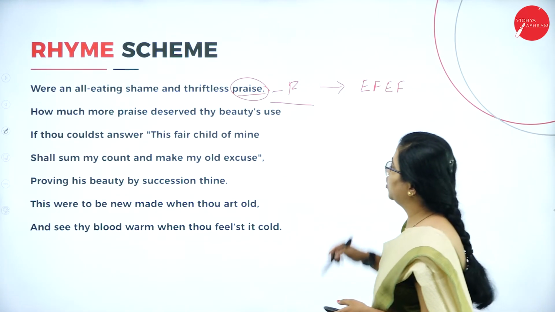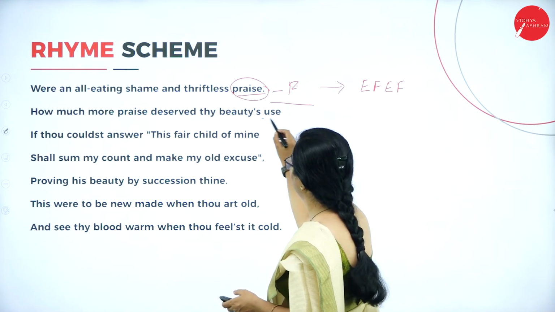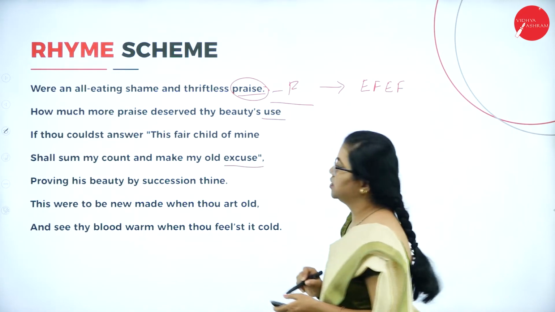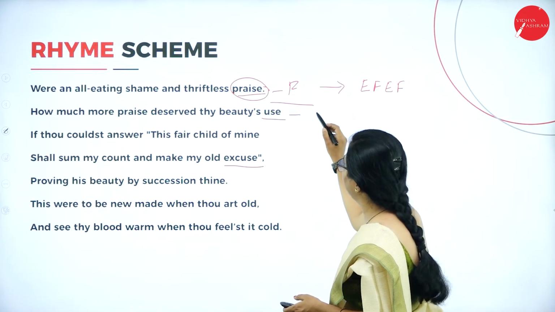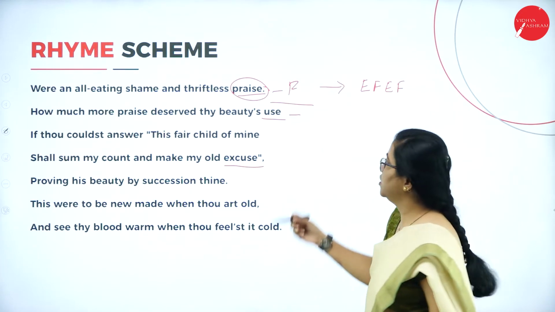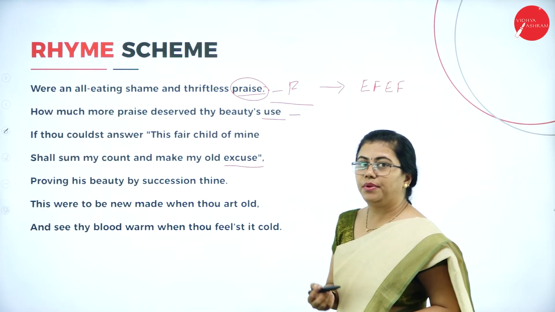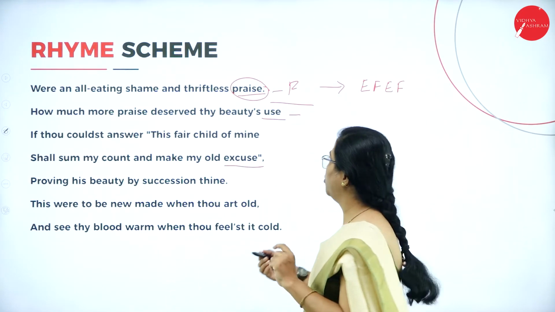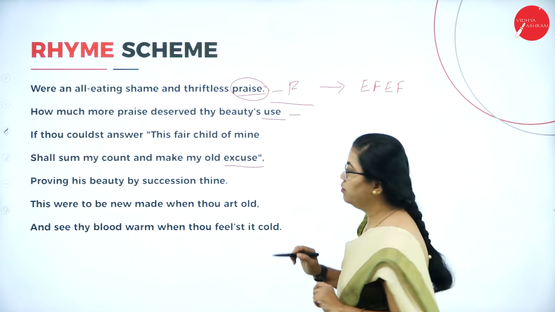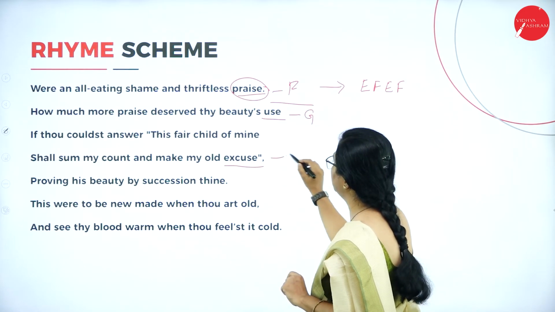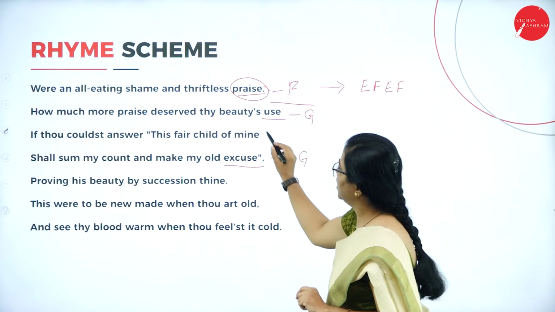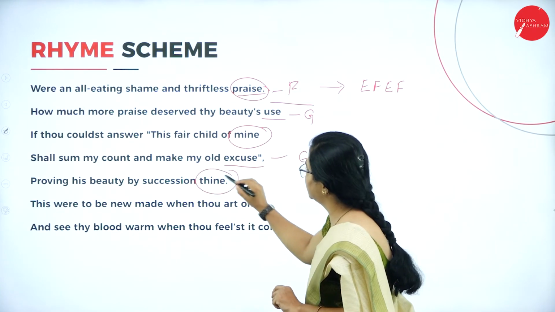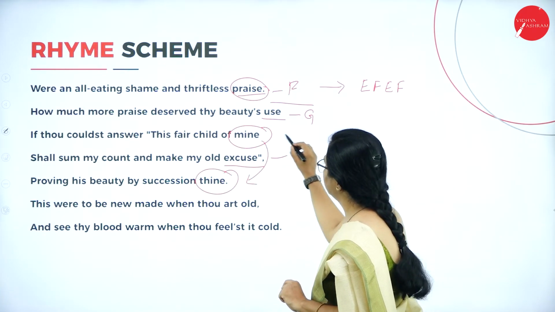Next, going to the next one, use and excuse. These are rhyming, so for these I'm going to give a different name, because this is not rhyming with this. Praise and use are actually different; the pronunciation is different. So you give a different name over there, here you can say G. Then this is rhyming with this, so for these two you give a similar name.